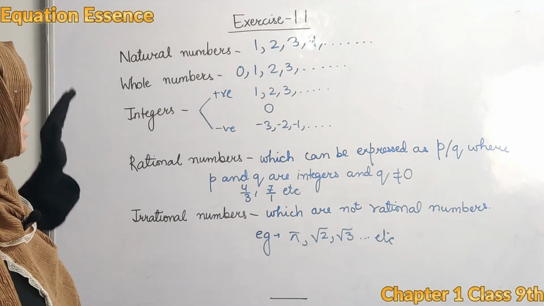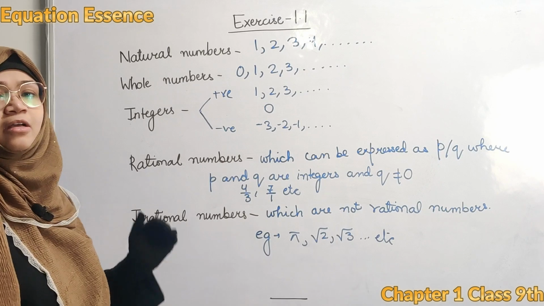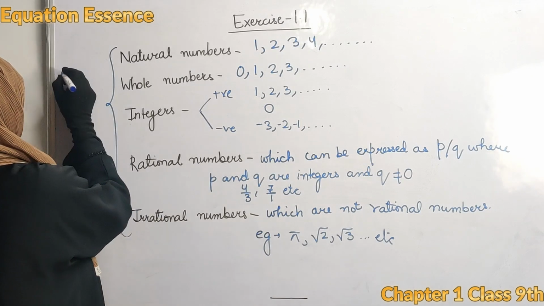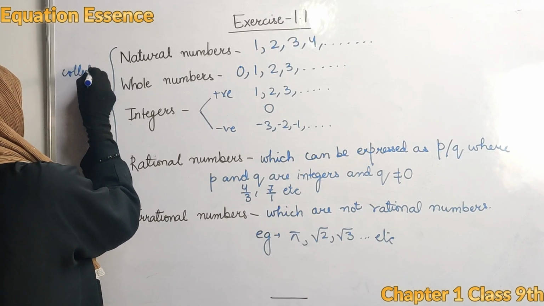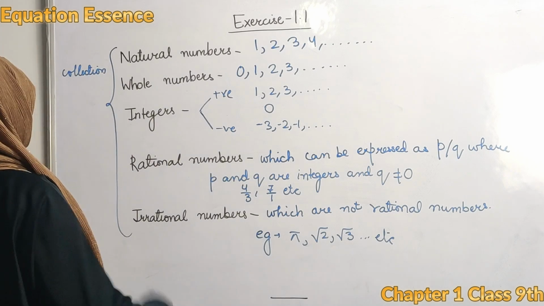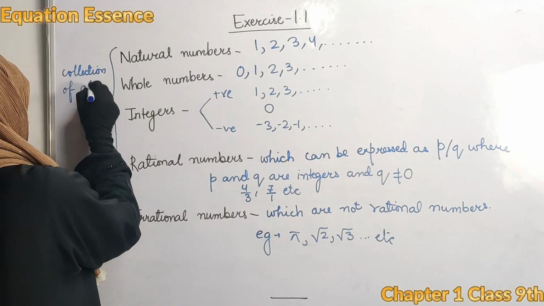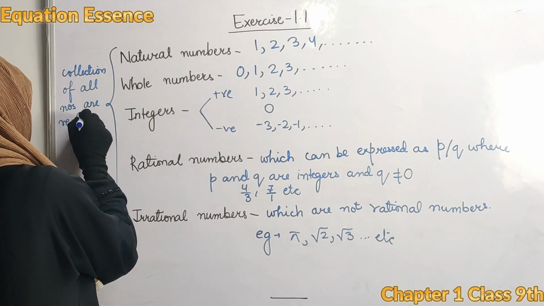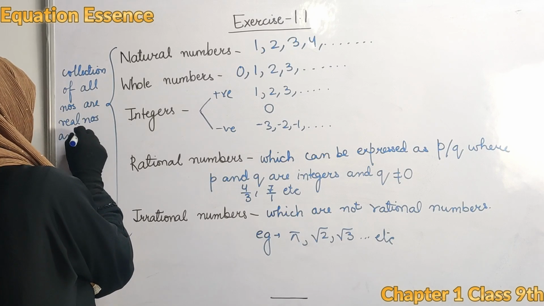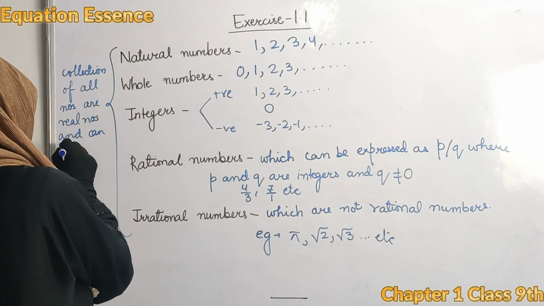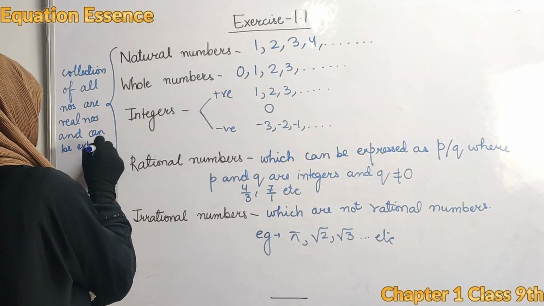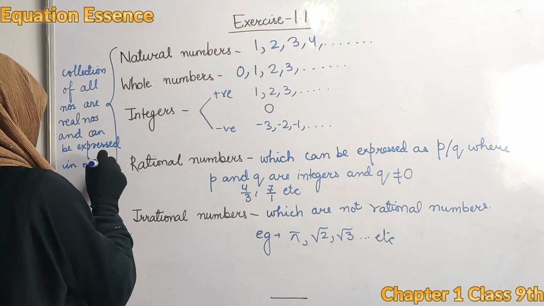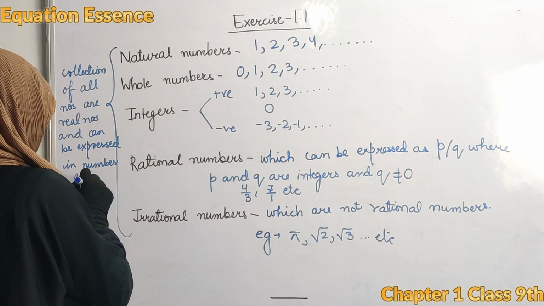So last but not the least, a very important part of this chapter is real numbers. The collection of all the numbers is known as real numbers, which can be expressed on the number line.